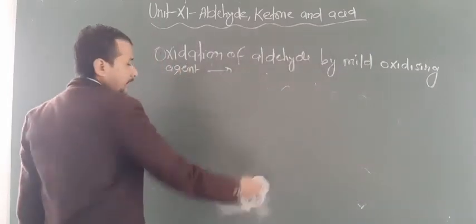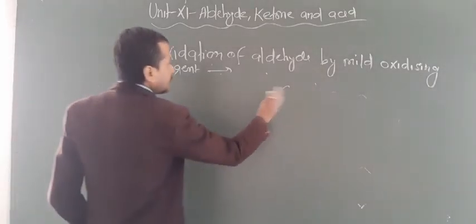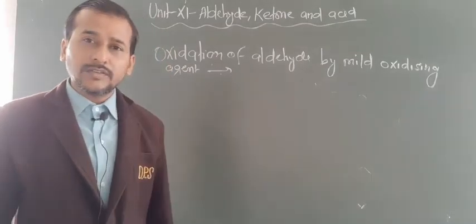Now one more question may be raised: the iodoform reaction does not convert a double bond into a single bond. So how does this happen?